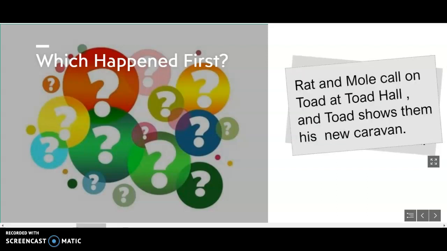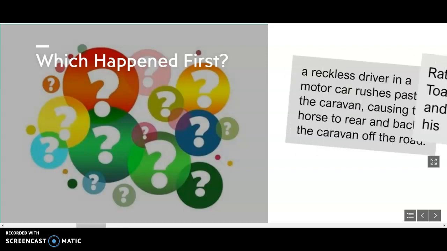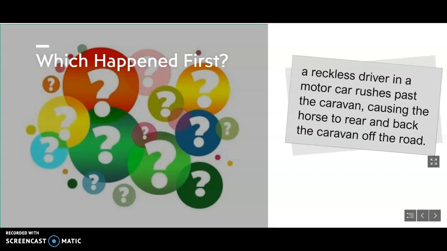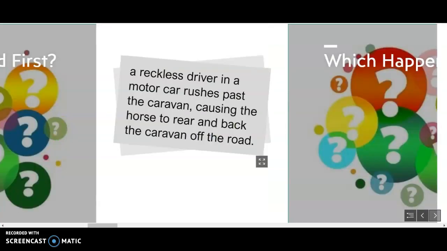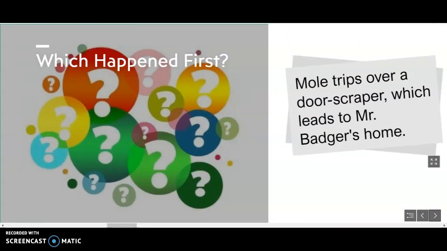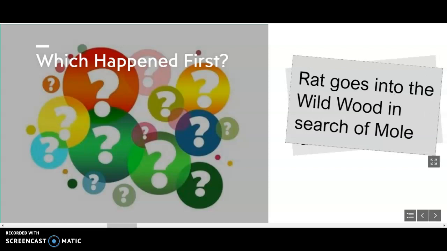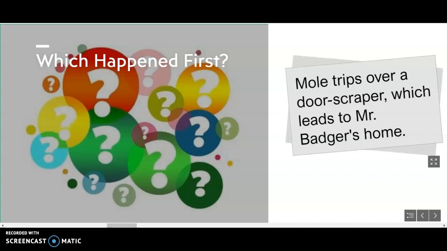That's right. Rat and Mole call on Toad at Toad Hall. This happens first. Toad shows them the caravan. And then what happens? A reckless driver rushes past and causes the caravan to back off the road. On to number 3. Mole trips over a door scraper which leads to Mr. Badger's home. Or Rat goes into the wild wood in search of Mole. So Rat goes into the wild wood in search of Mole happens first. And then next in the story, Mole trips over a door scraper.